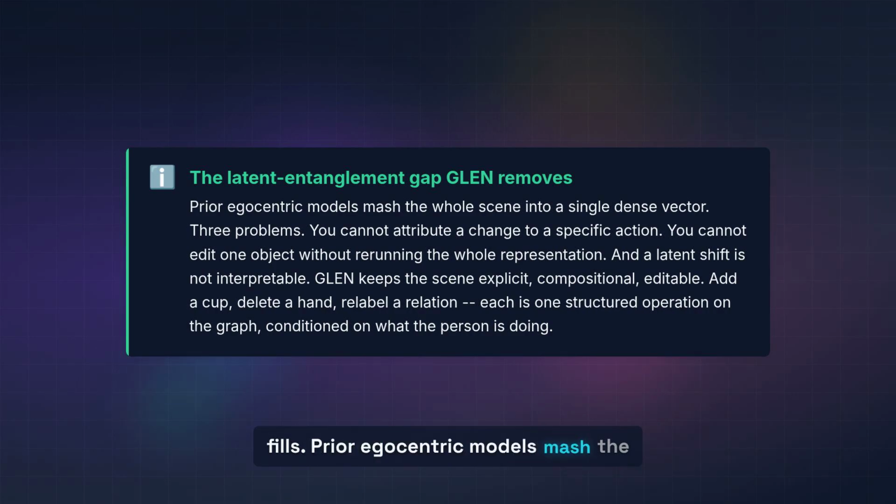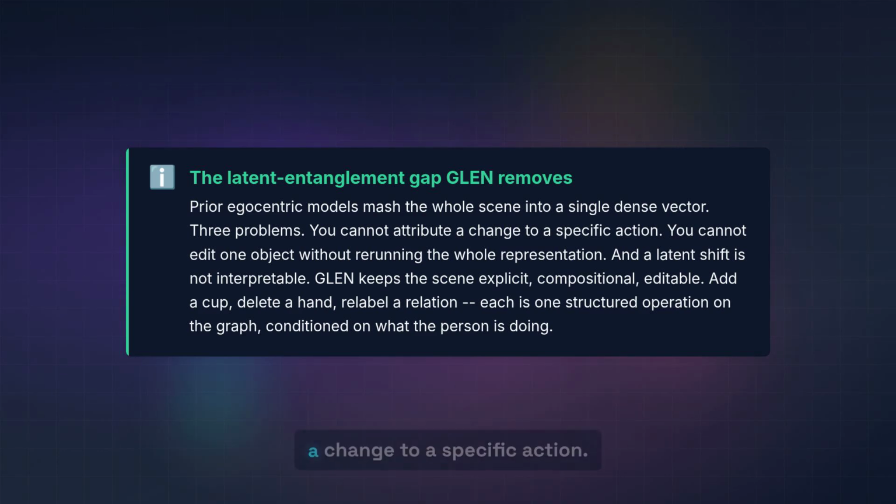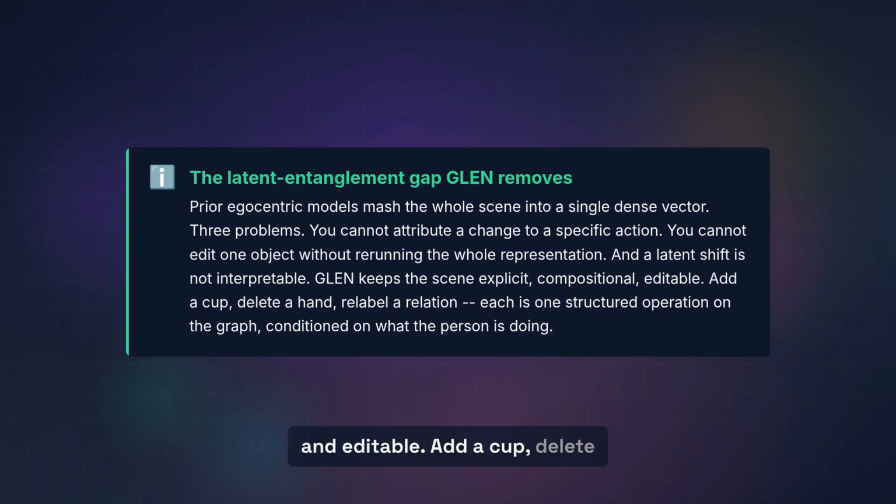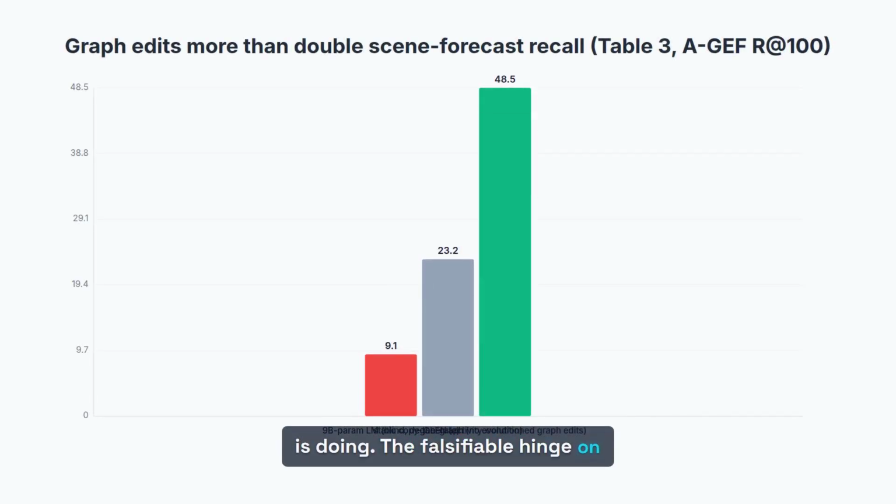Prior egocentric models mash the whole scene into a single dense vector. Three problems. You cannot attribute a change to a specific action. You cannot edit a single object without rerunning the whole representation. And a latent shift is not interpretable. GLEN keeps the scene explicit, compositional, and editable. Add a cup, delete a hand, relabel a relation, each is one structured operation on the graph, conditioned on what the person is doing.